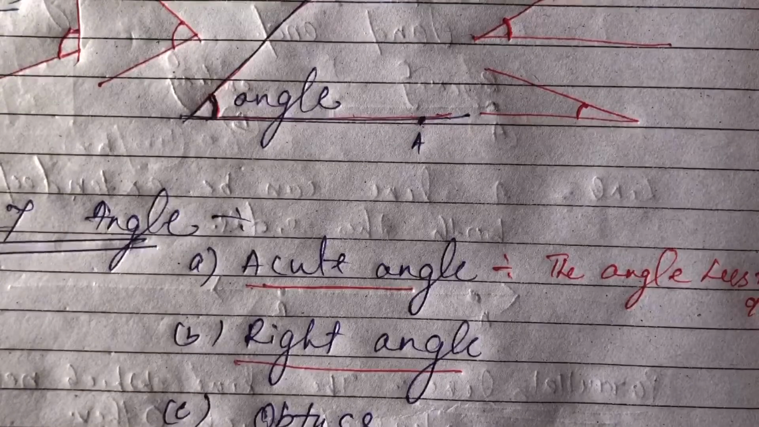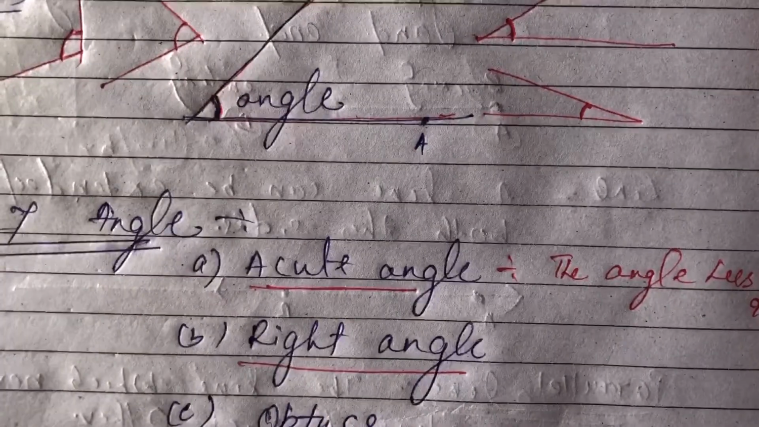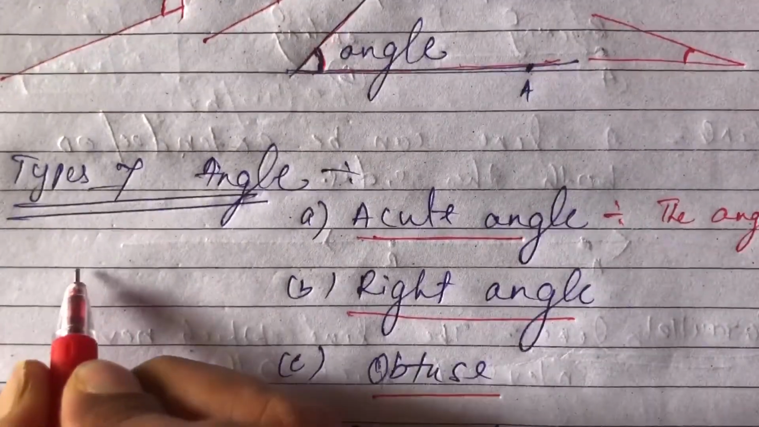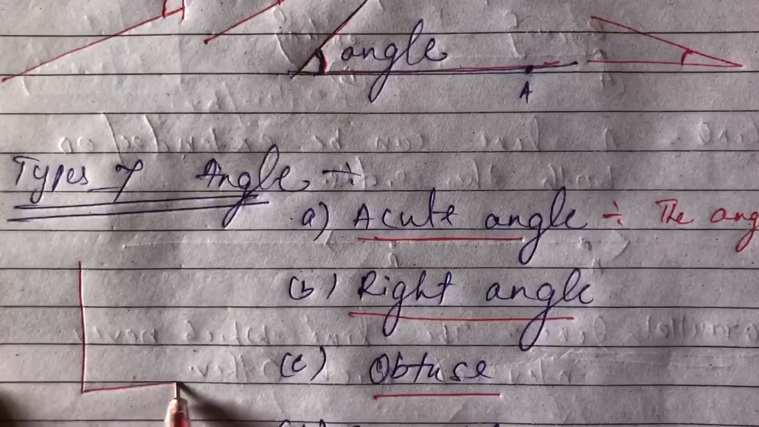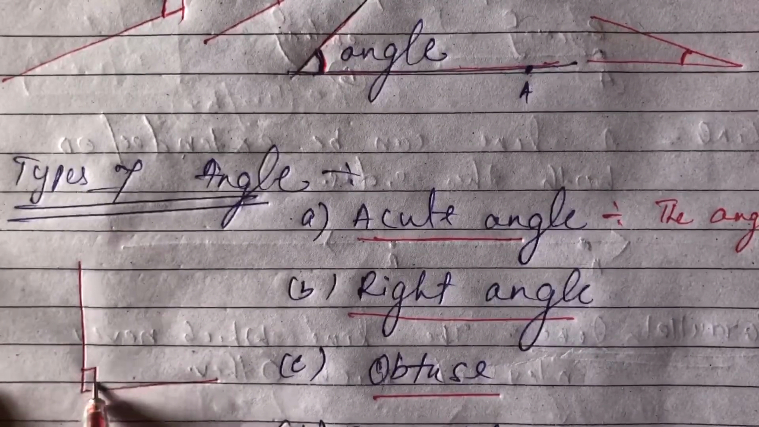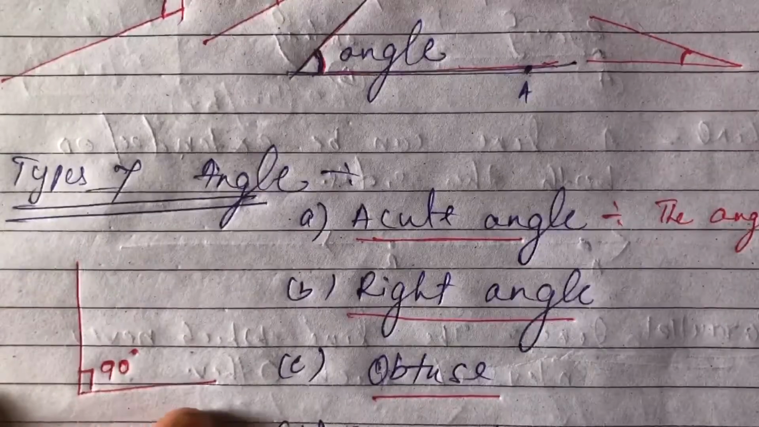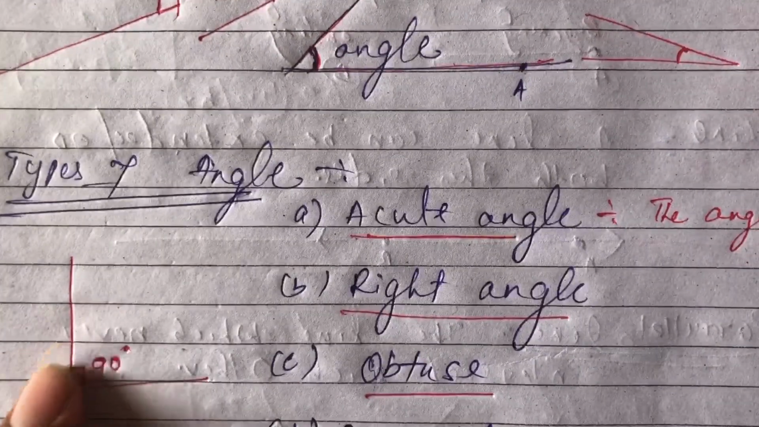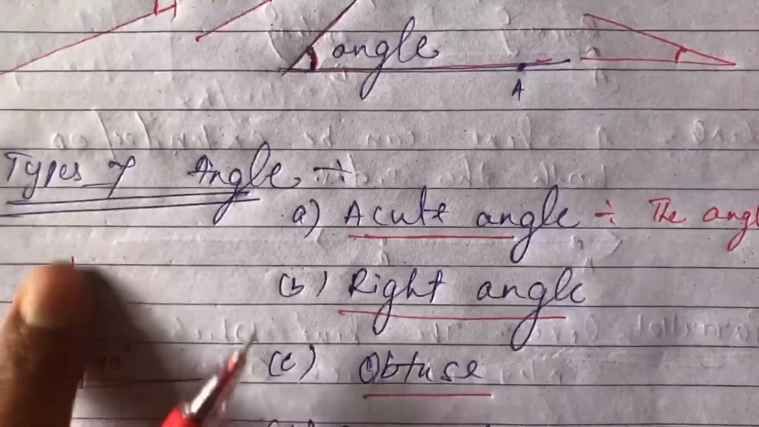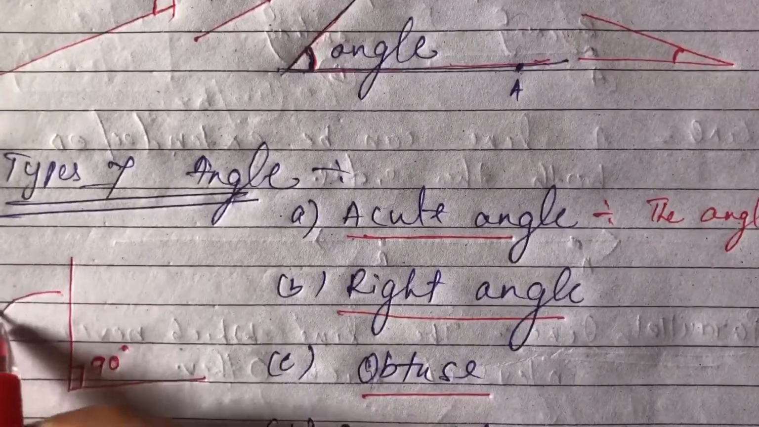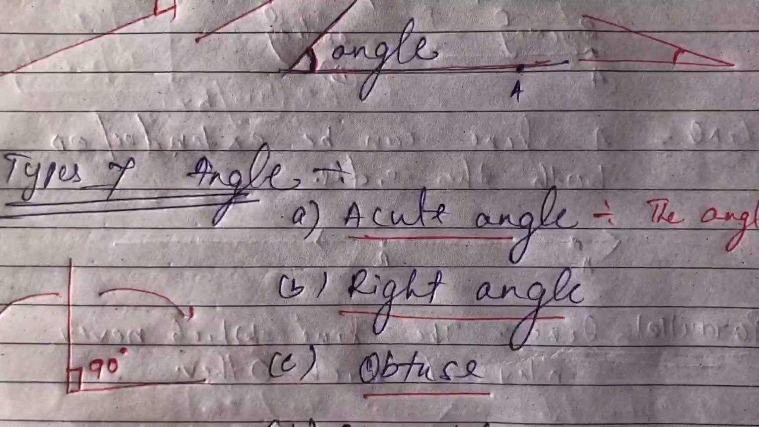Now you will ask me, sir, what will be the 90 degree? So you can say this will be the 90 degree. Clear? This is the 90. This will be above 90 and this will be less than 90.